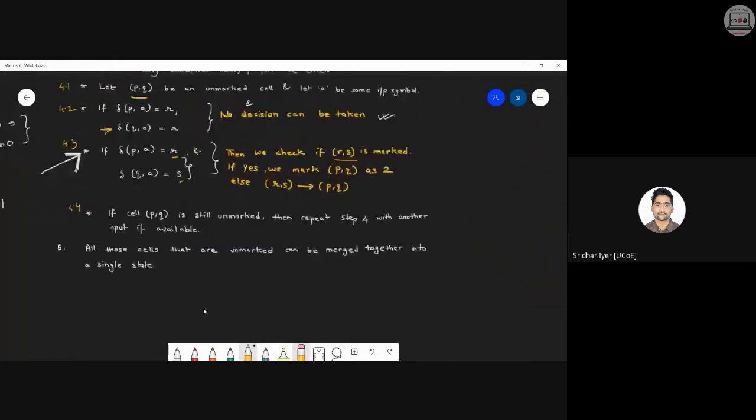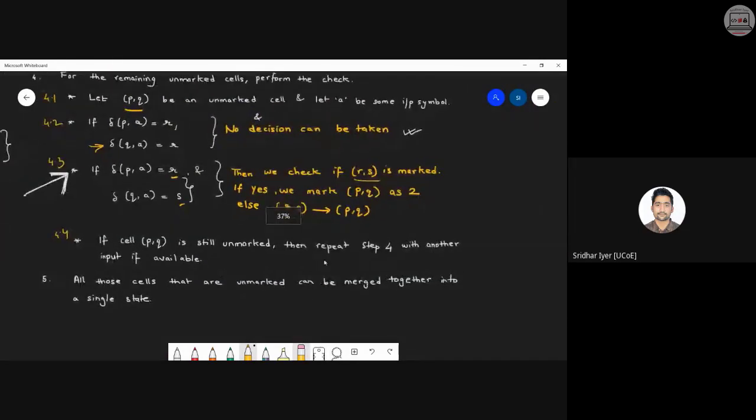If you go through this algorithm, kindly check over here in 4.3 that if both of them are giving different right hand side values, then we check whether R comma S is marked or not. It can be even 1, it can be even 2. If it is marked, then we have to mark P comma Q as 2. Why 2? Just to differentiate that we have got the answer in step number 4.3 and not 4.2. Clear with this? Understood, everyone?